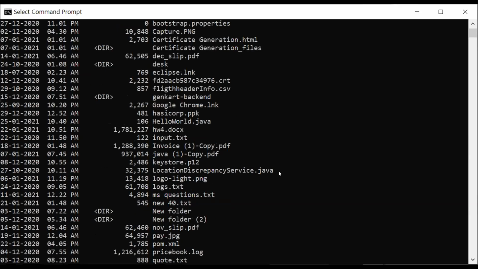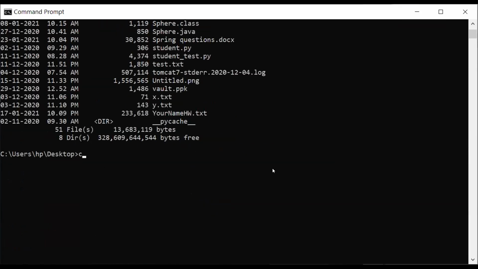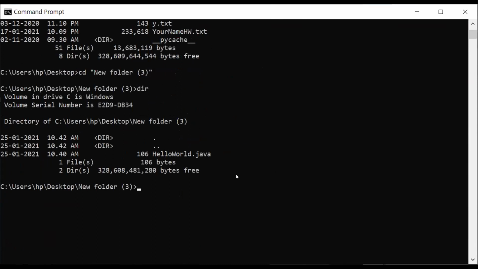I have moved that file into another folder, that is New Folder 3. If I say dir, you can see there is only one file this time,